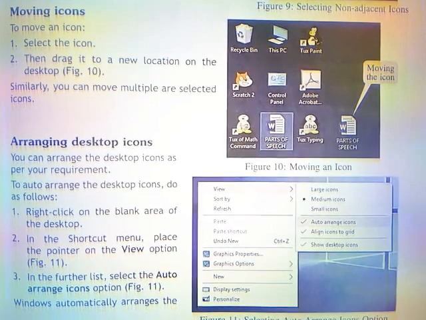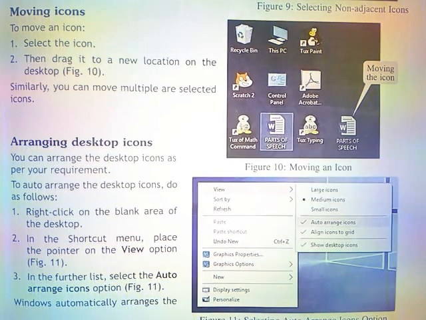Arranging desktop icons. You can arrange the desktop icons as per your requirement. To auto-arrange the desktop icons, do as follows. Right-click on the blank area of the desktop. In the shortcut menu, place the pointer on the View option. In the further list, select the Auto Arrange Icons option.